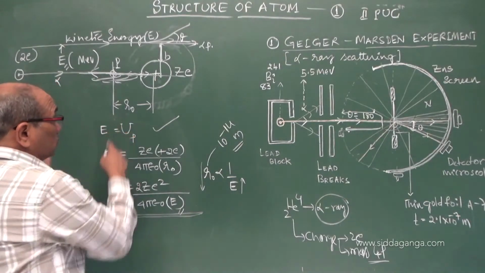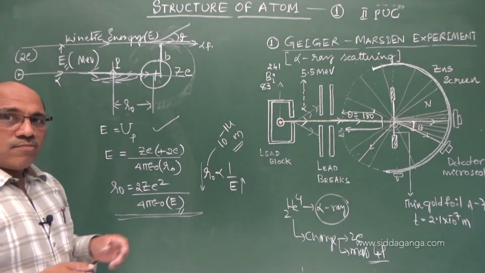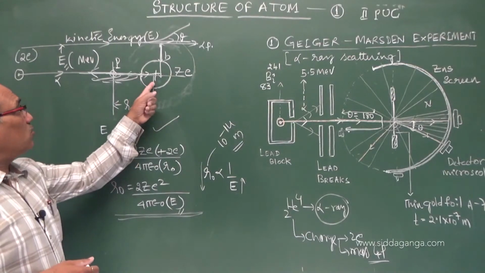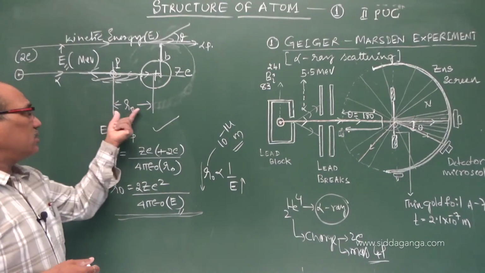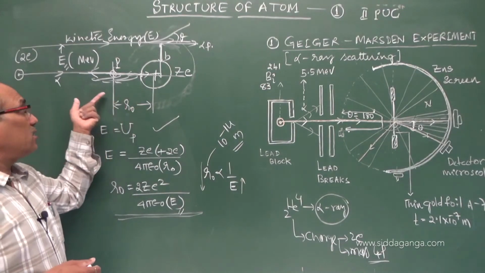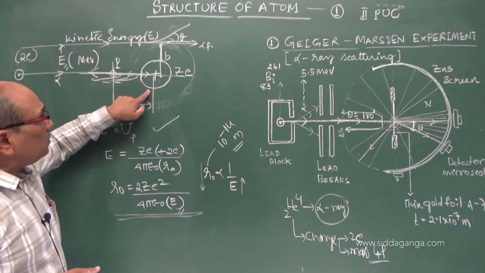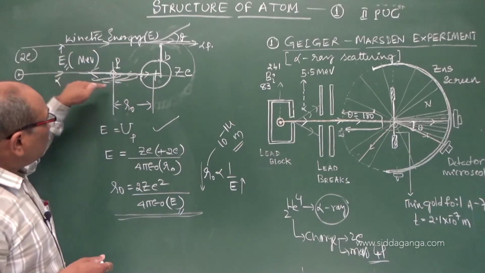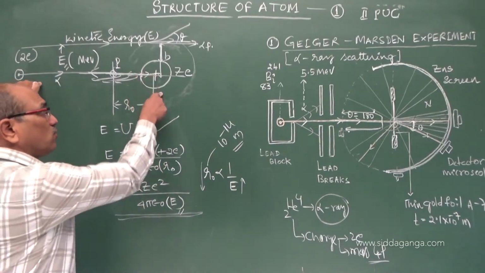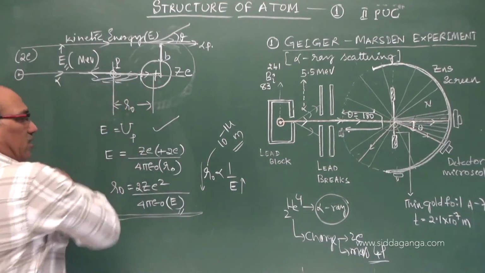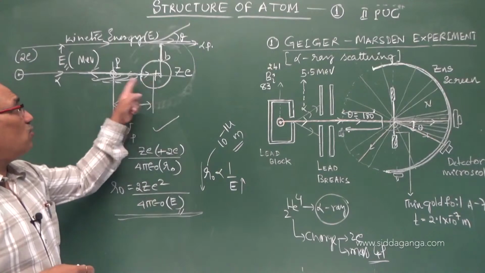And closest approach is the minimum separation between the nucleus and the alpha particle that scatters back, which is nothing but R0. It scatters back when the potential energy of the alpha particle becomes equal to the supplied energy, and then it returns backward because of strong repulsion by the nucleus.